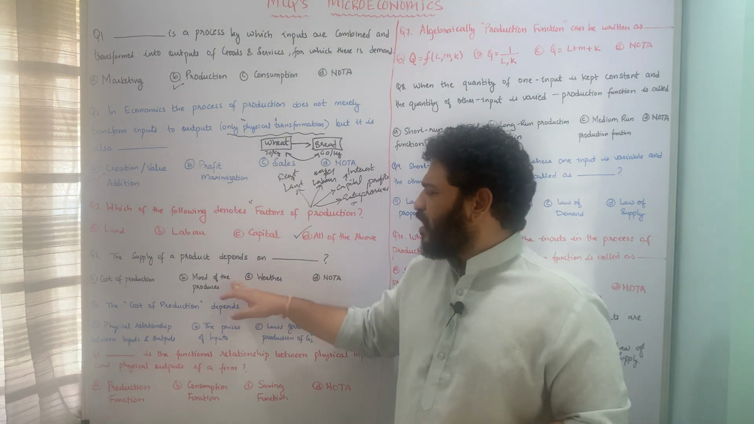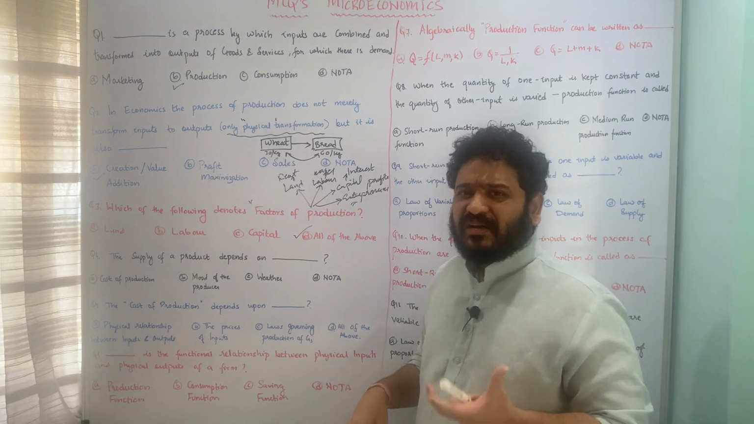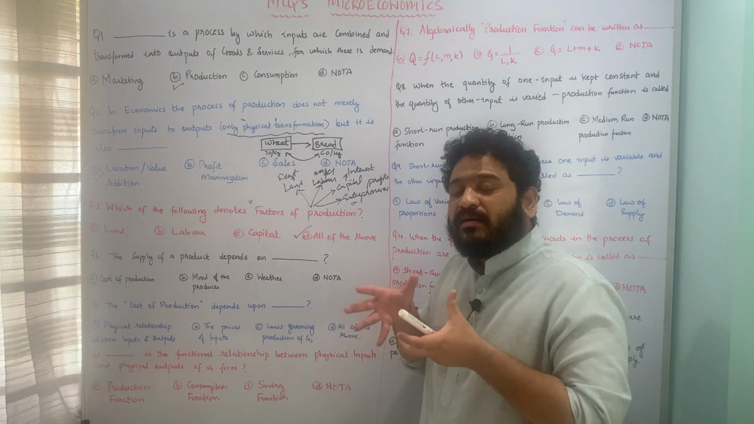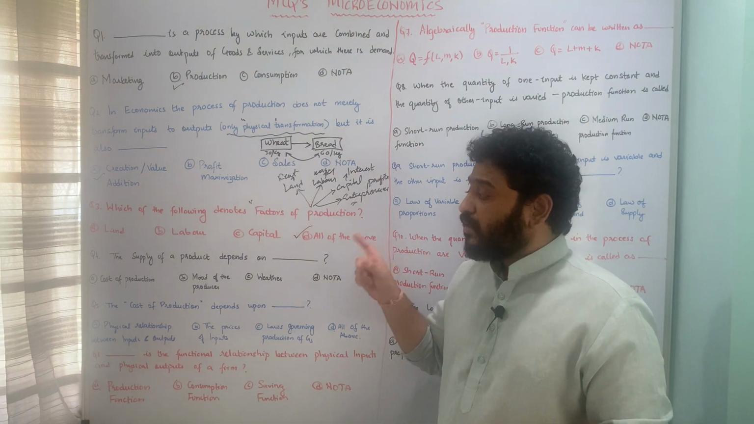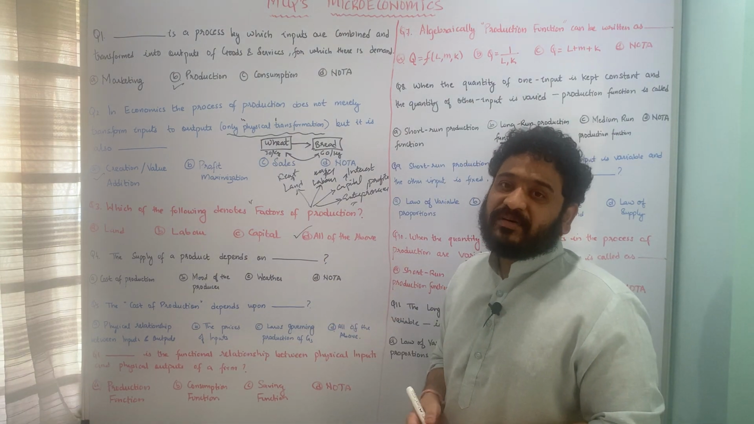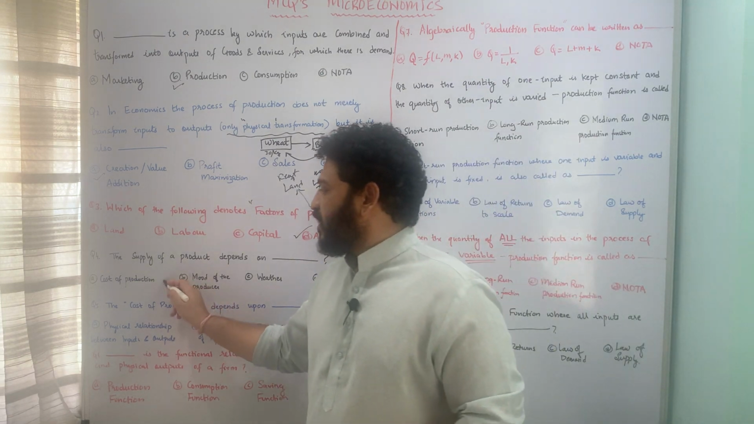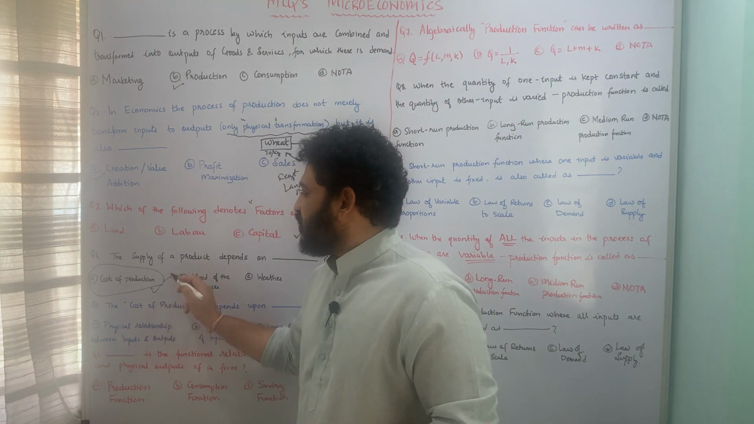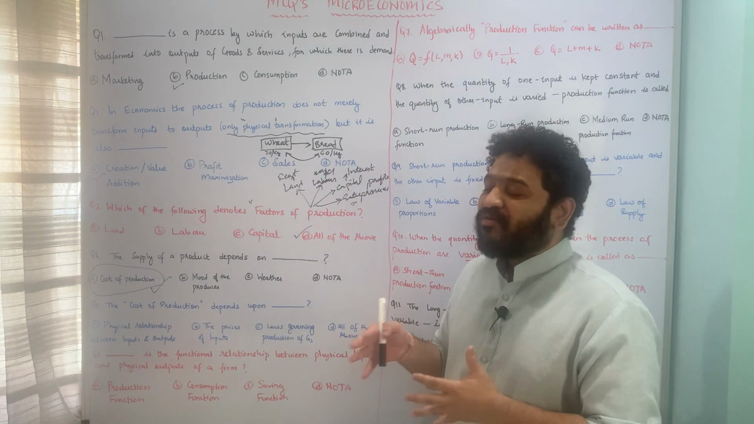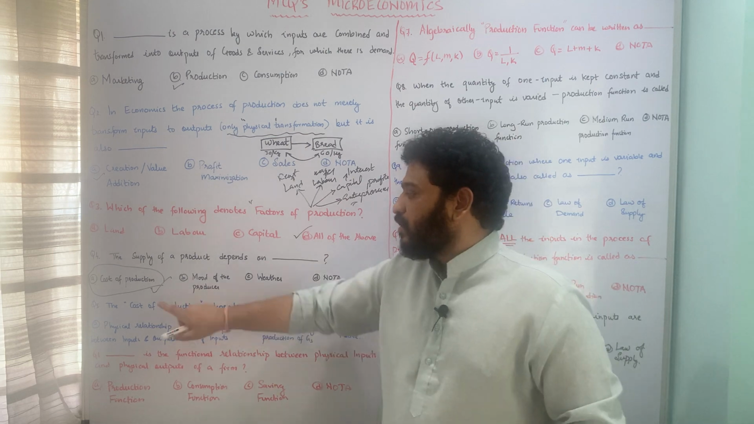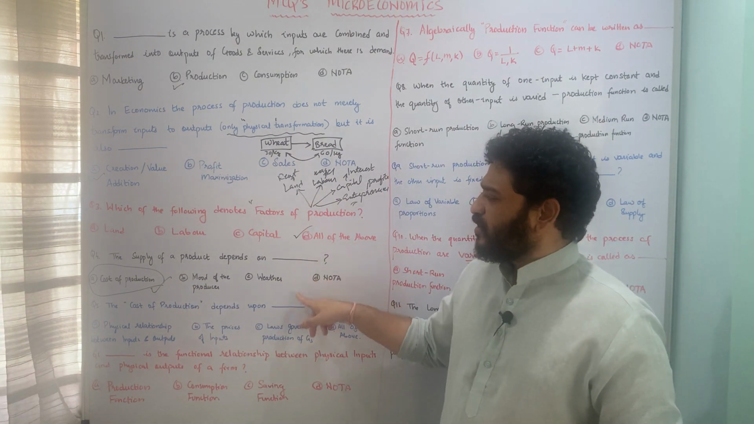So here these two are very obsolete. I mean, weather and mood of the producer cannot have a very drastic or substantial impact on the supply of a product, but the cost of production is going to have an impact on the supply of a product, and therefore option A, cost of production, is the correct answer to this particular question. So option A, the supply of a product depends upon the cost of production of that particular product. So I hope this question is pretty much clear.